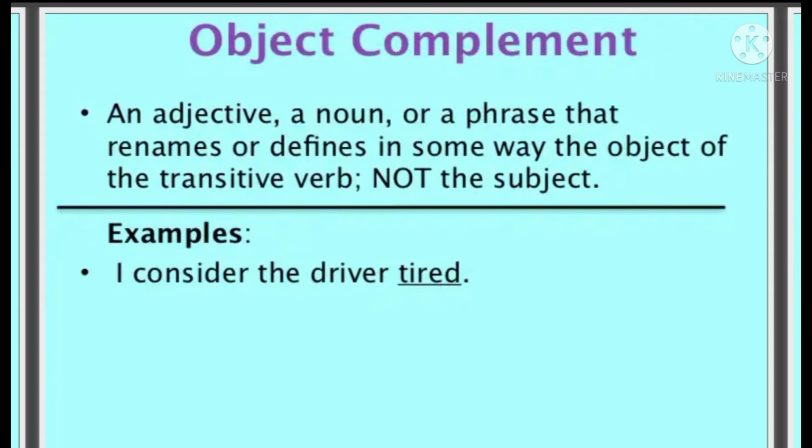For example, I consider the driver tired. I consider whom tired? The driver. That is a transitive verb. Consider is a transitive verb because it has an object. Consider whom? You will get the answer, driver. And who is tired here? The driver. It is not the subject. So, since it is referring to the object in a sentence, it is called an object complement.